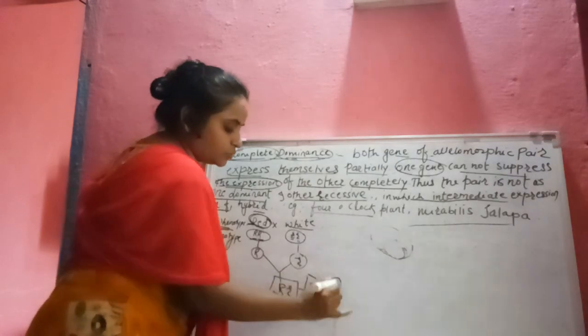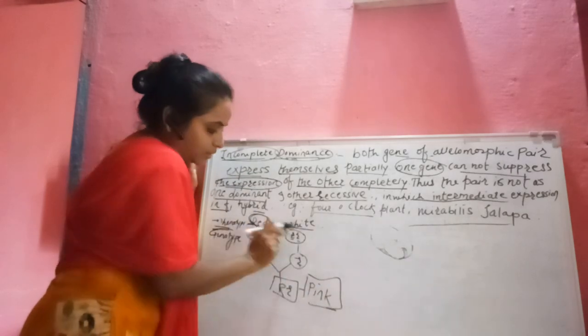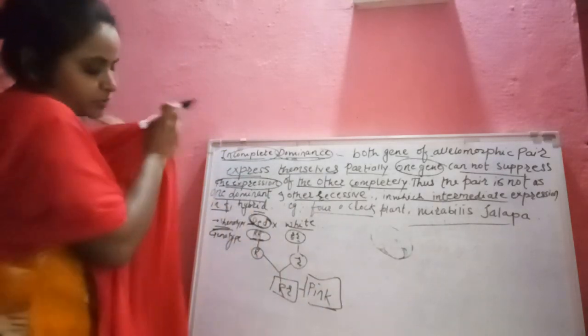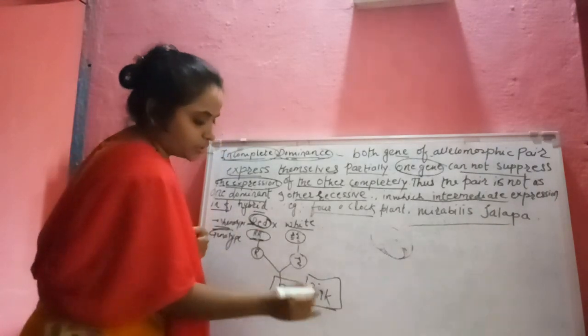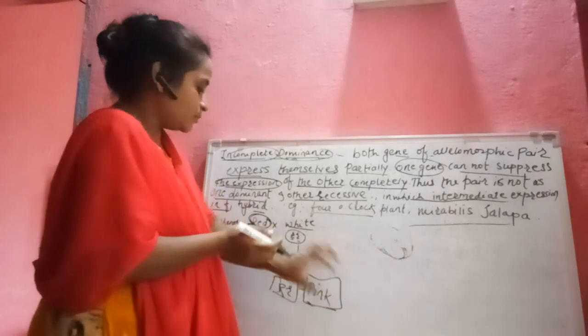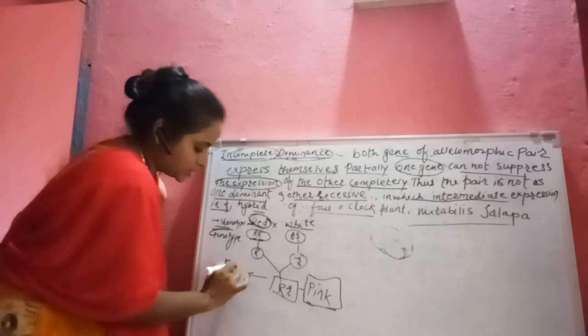Which is responsible to form the intermediate, म्हणजे थर्ड कलरच तयार होतो. इथे आपल्याला रेड किंवा व्हाईट दिसत आहे का? नाही. It forms the pink color, that is capital R small r. It is an intermediate of the red and white color. This is the F1 generation.